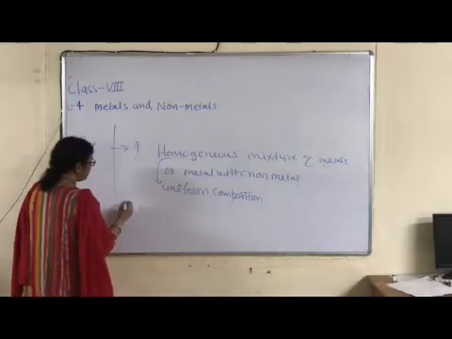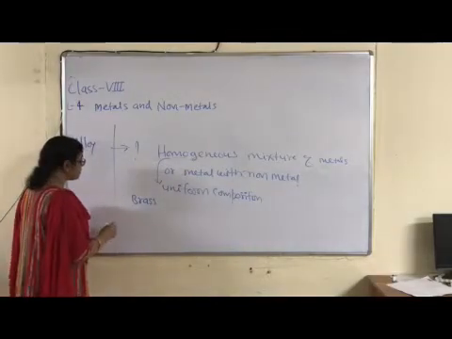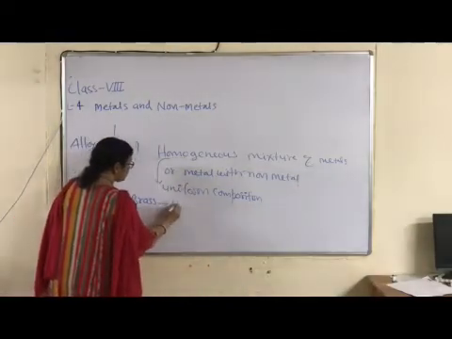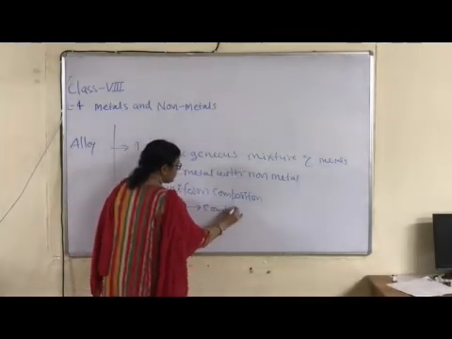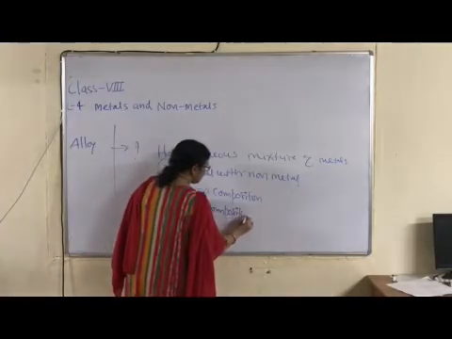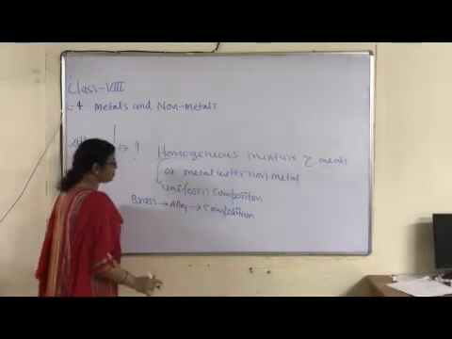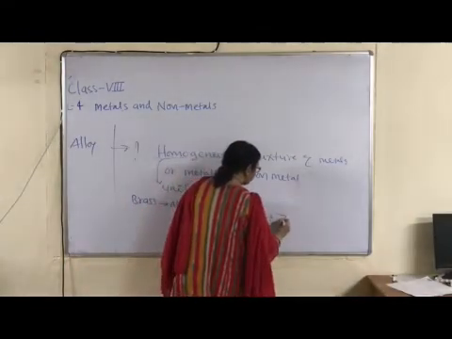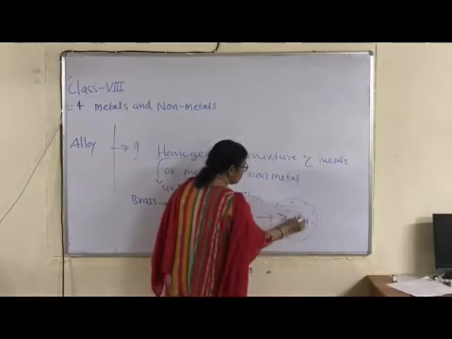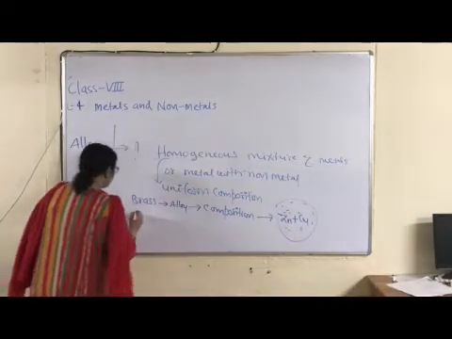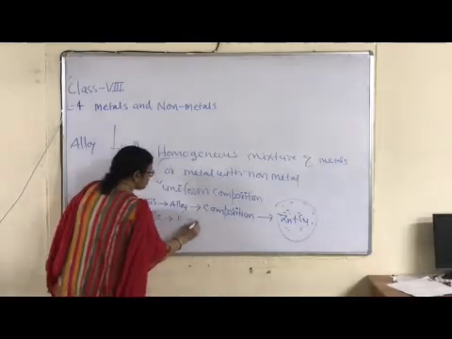Right? For example, brass. What is the name of this alloy? Brass is an alloy. Okay, children, this one is an alloy. And what is its composition? Composition means which metals are present in this alloy. So this brass is made by zinc and copper. This is a homogeneous mixture. Composition remains throughout the system. Okay. Next example, bronze. This one is also an alloy.